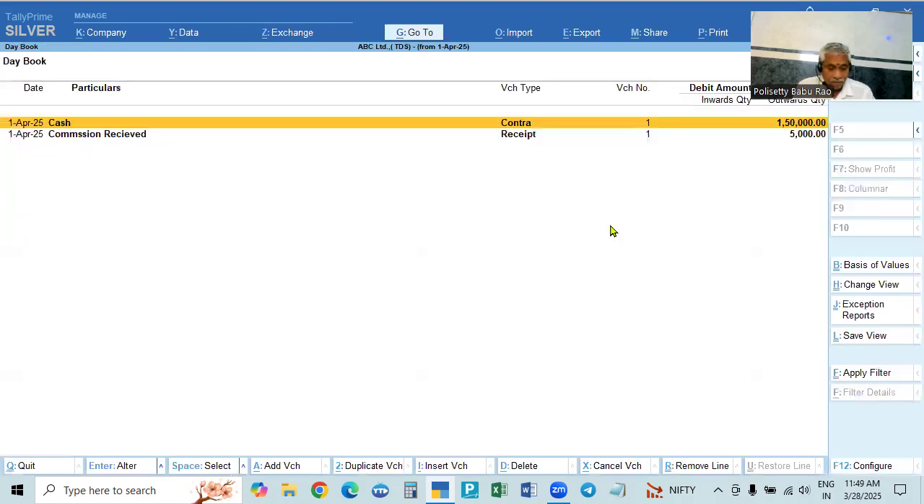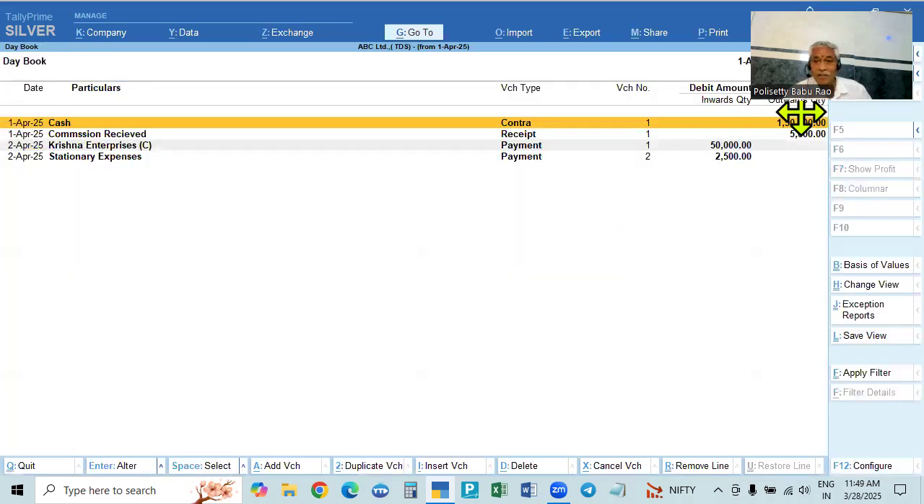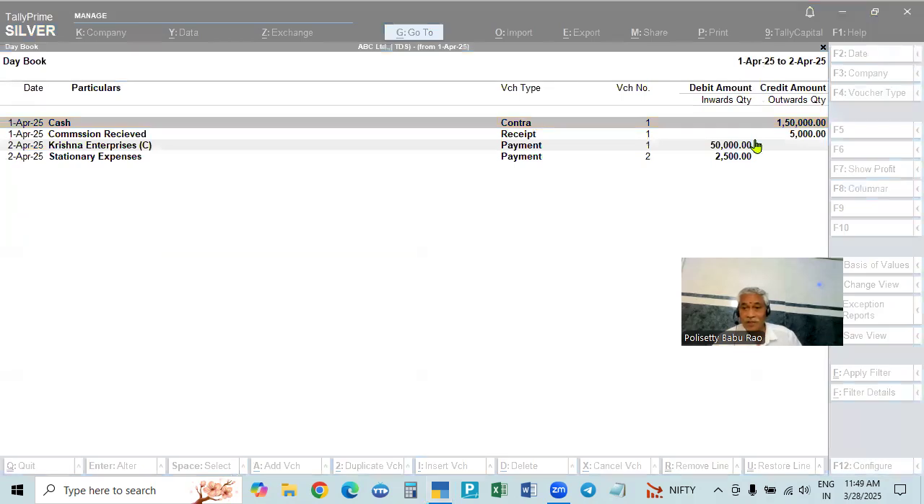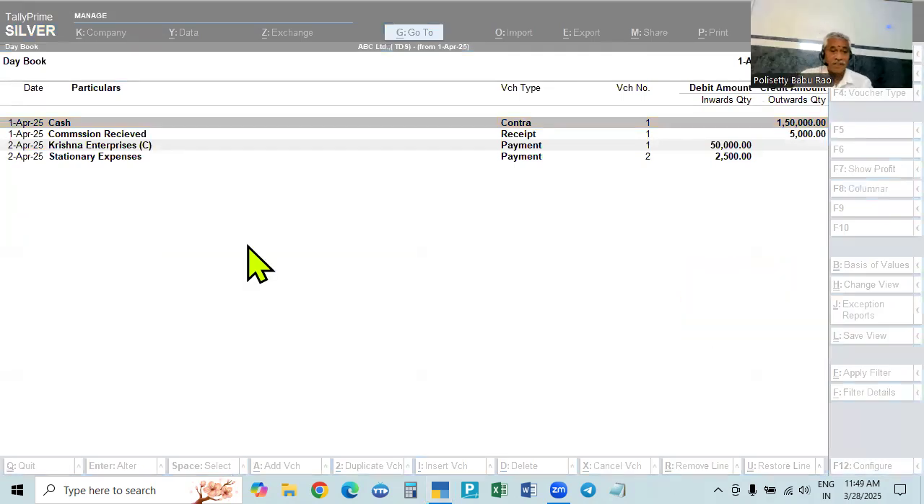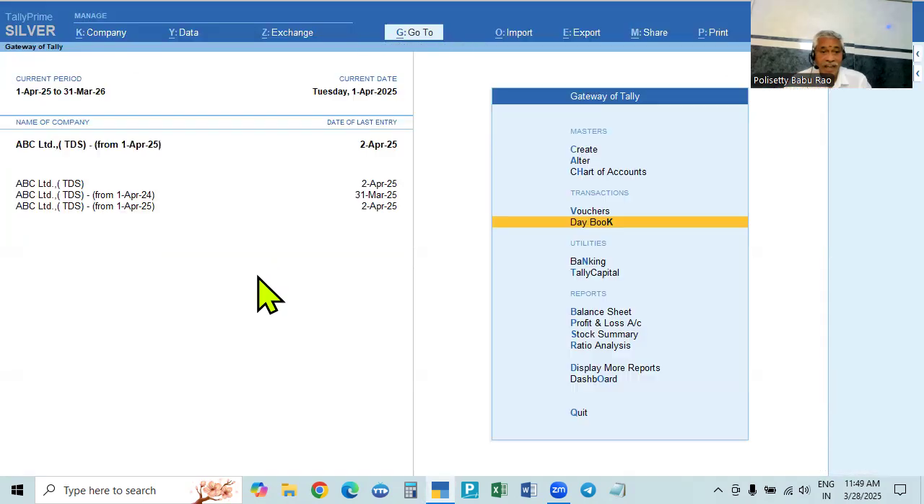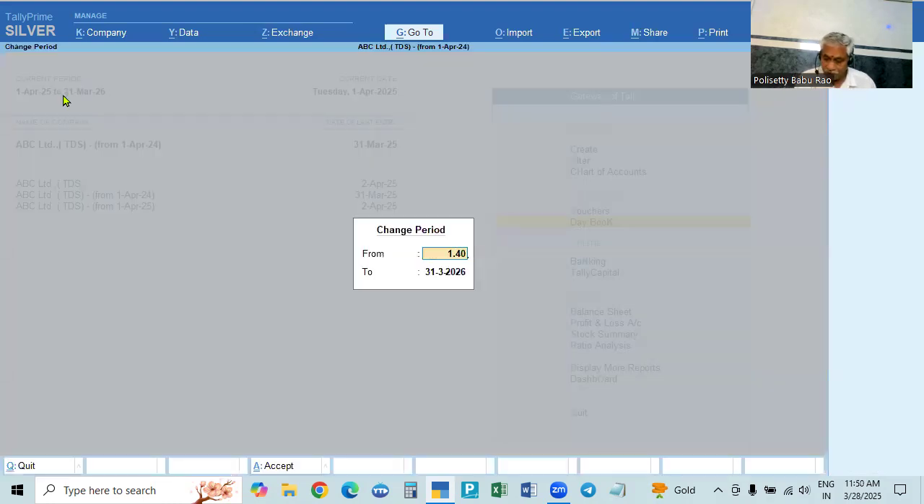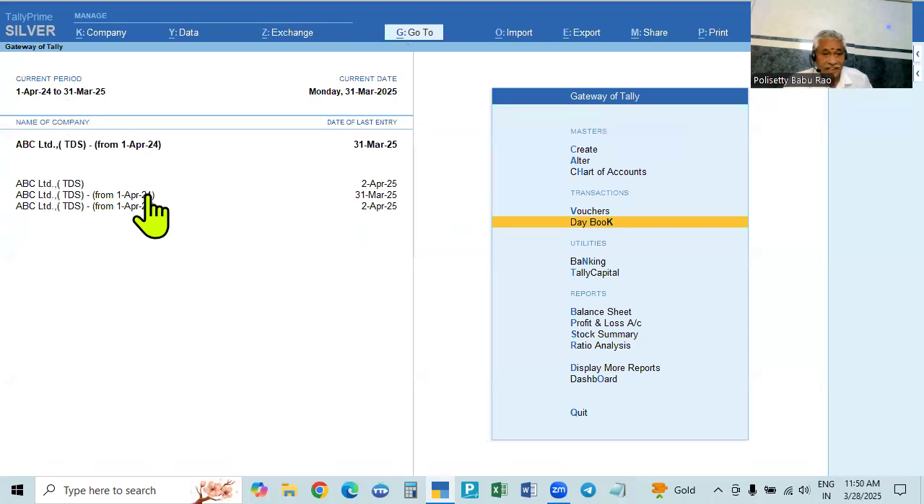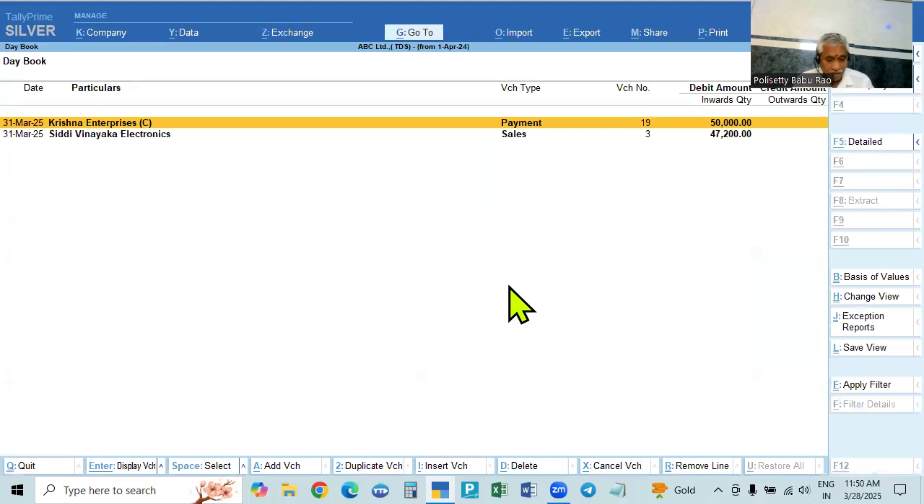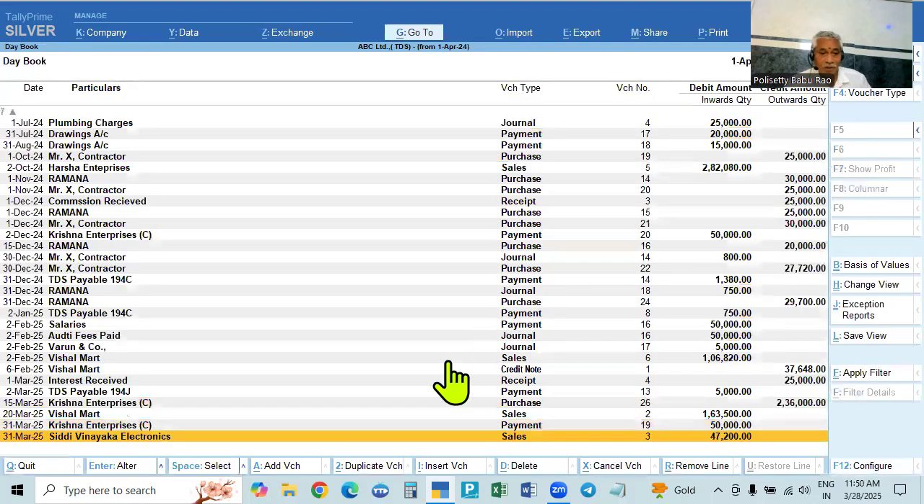You see, go to day book. See, for the next financial year, 1st April 25. The continued transactions of next year are showing in the next financial year only. And in this one, you see it is split into two, that is up to 31st March 25 only. If you select this company, and go to 1st April 24 to 31st March 25 and look at the day book, up to March only it will show.